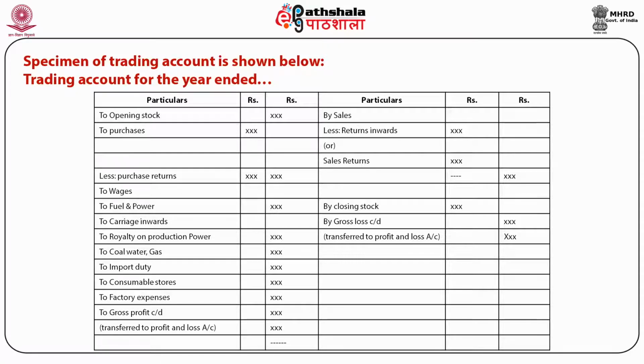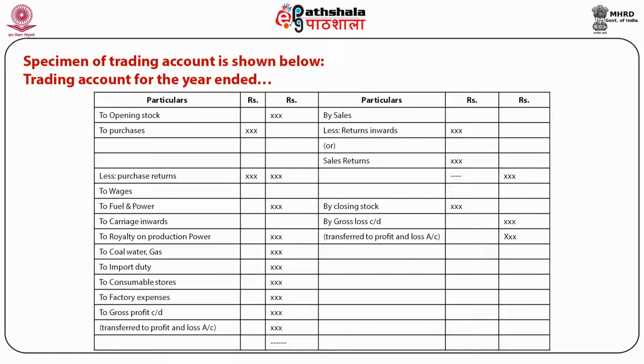This gross profit or gross loss is carried to profit and loss account. It means the balancing figure of trading account will be the starting point for the profit and loss account. With the help of trading account, we will be able to know the results of the business, that is gross profit, whether the firm is earning gross profit or gross loss.